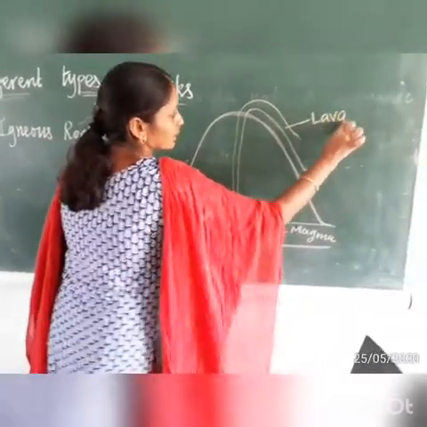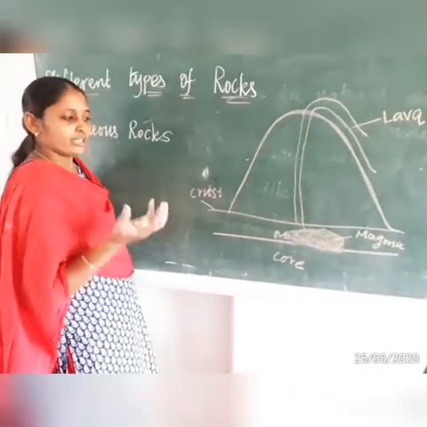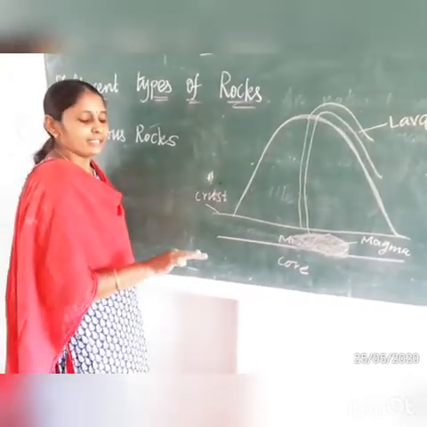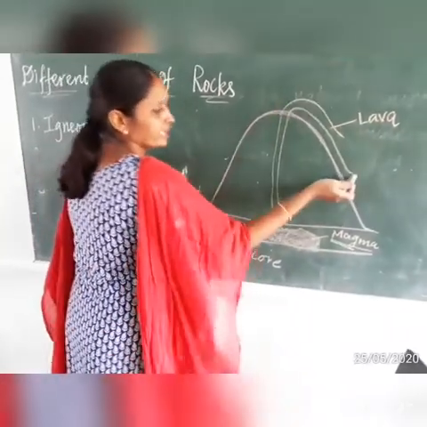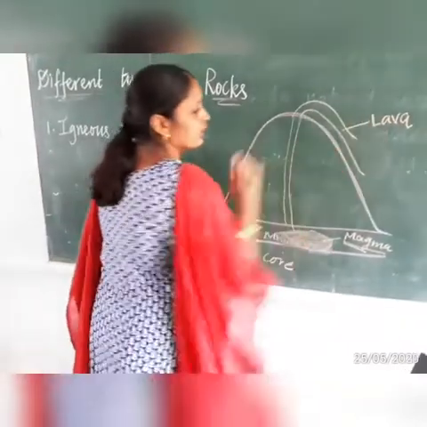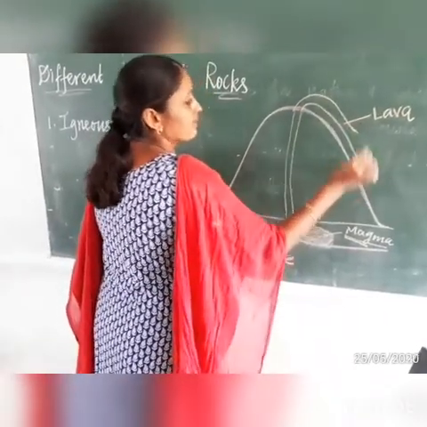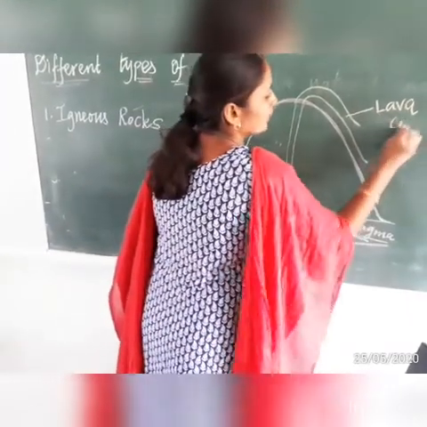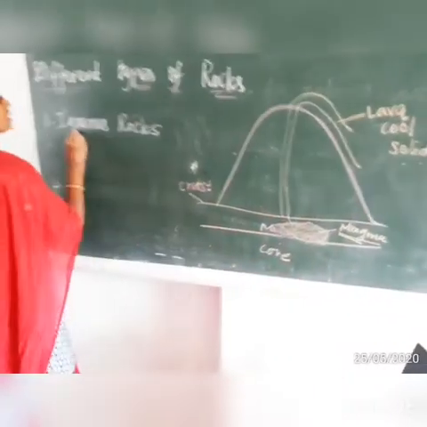Magma means like a fire. When that fire and that magma are present inside the earth, in the mantle region, it is called magma. When it comes out of the earth's surface due to a volcano eruption, it is called lava. When the lava comes out, it cools down and solidifies. That time we can get igneous rocks.